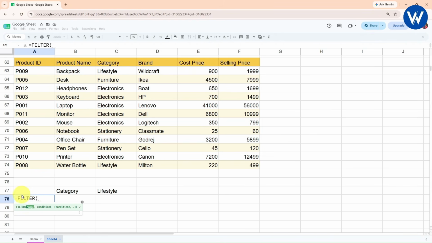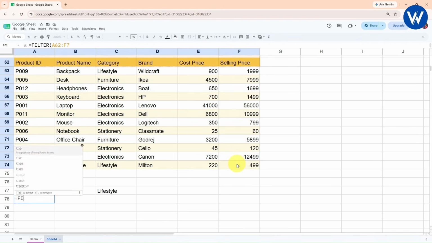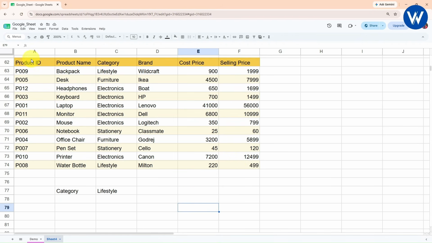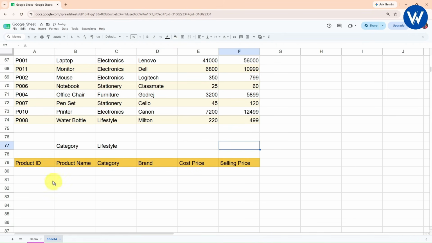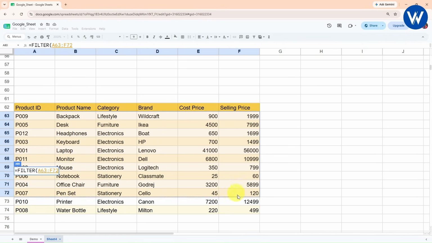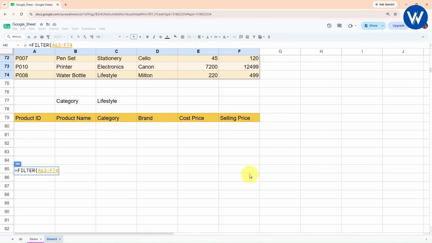So make sure you practice in Google Sheets. Okay. Now you need to select the range. So what I will do, I will select the complete range in this way. Before explaining this formula, let me tell you guys, first you need to copy this column. Copy the column headings, paste them over here. Right. Now you need to enter the formula. The formula is the filter formula. Yes. Enter the formula, select the range. The range is this one. Yes, range is selected, comma.